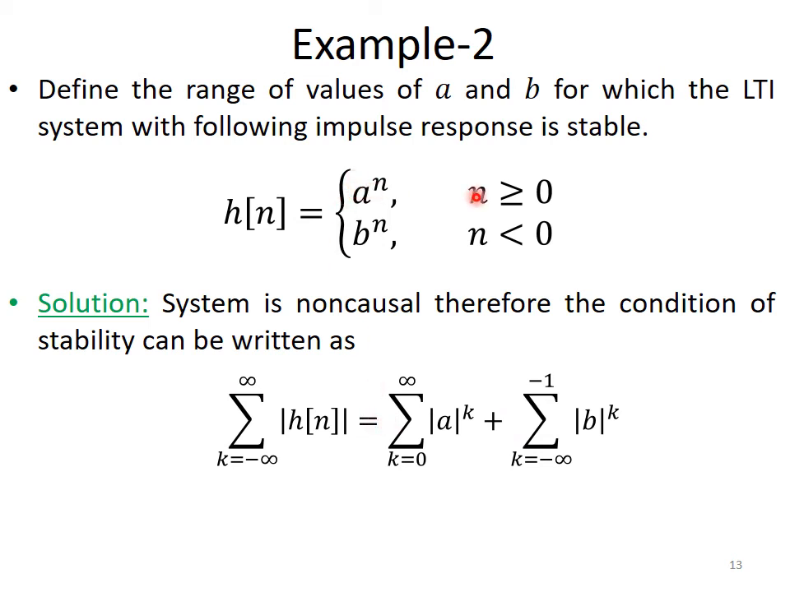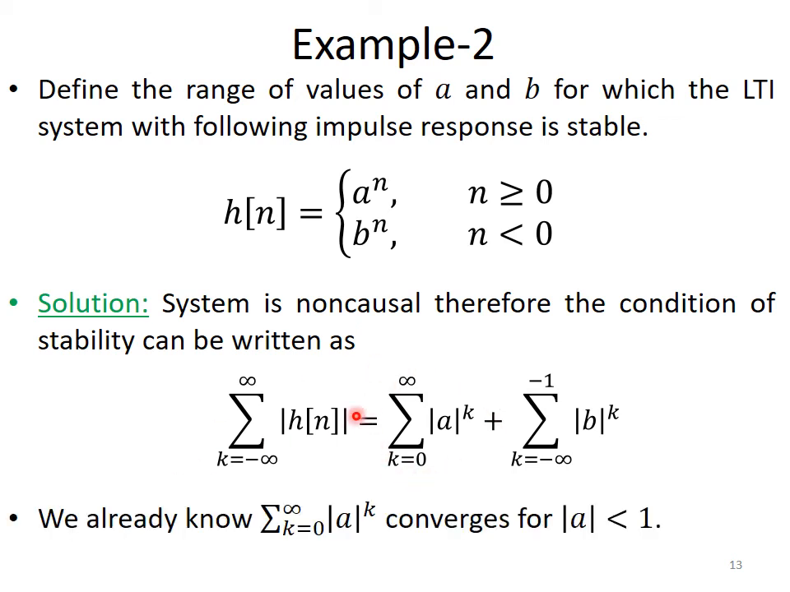So substituting the values, h of n is equal to a power k when k is from 0 to infinity, and it is equal to b power k when k is from minus infinity to minus 1. Now we already know the condition of this part, right? This is exactly the same summation that we did in example number 1. So for this part we know the condition for stability is that the absolute value of a should be less than 1. Now let us focus on the second part.